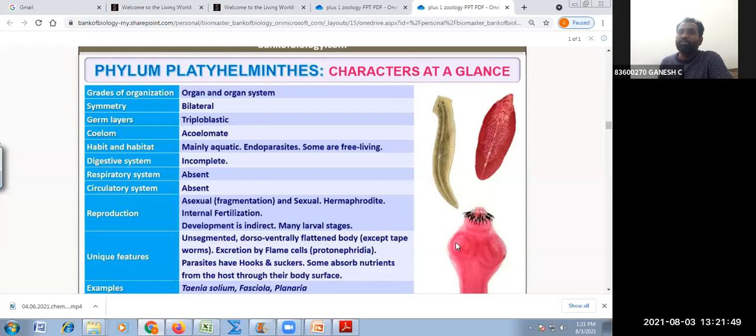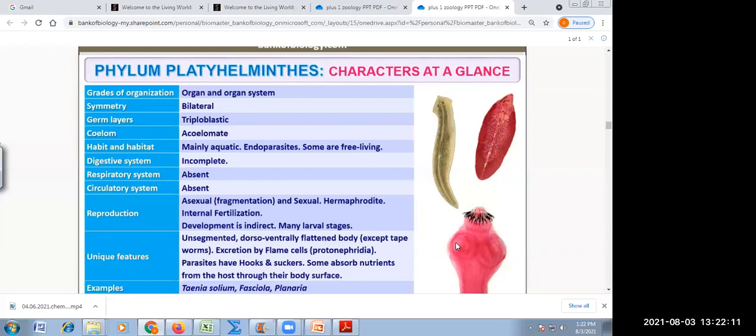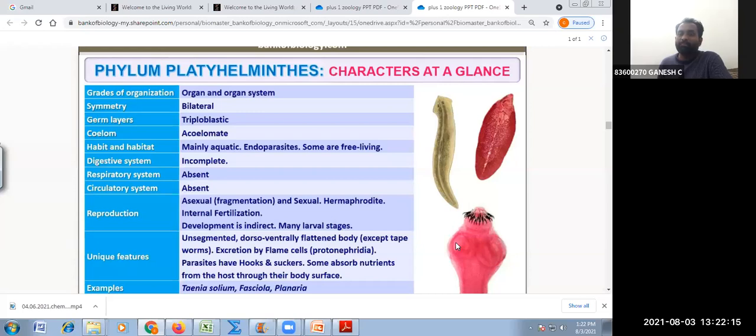Both the male and the female gonads are present in the same animal, therefore they are hermaphrodite. Fertilization is internal and development is indirect because they have many larval stages. They are unsegmented, with a dorsoventrally flattened body. Excretion is through flame cells, also called protonephridia. An example is Taenia solium. Taenia solium is an example of which type of tapeworm? Pork tapeworm. Fasciola and Planaria are some of the examples.